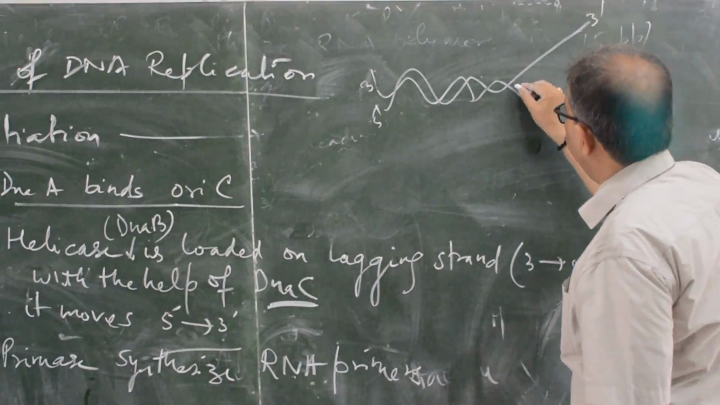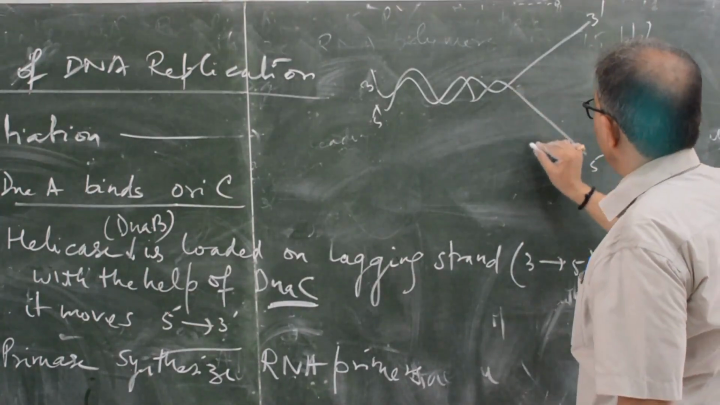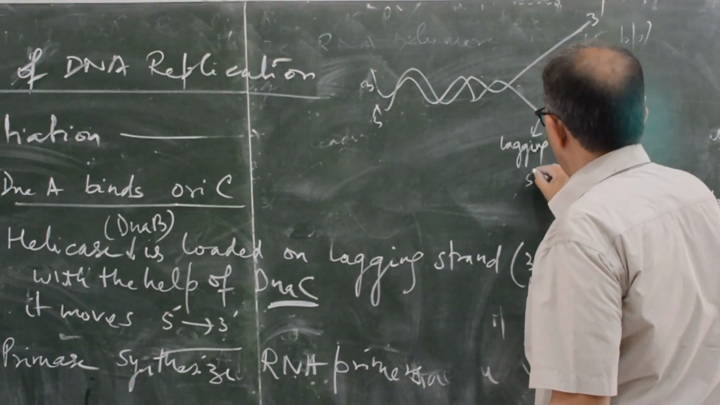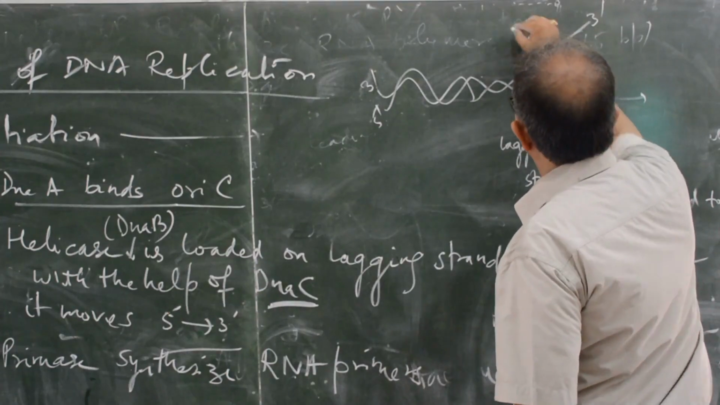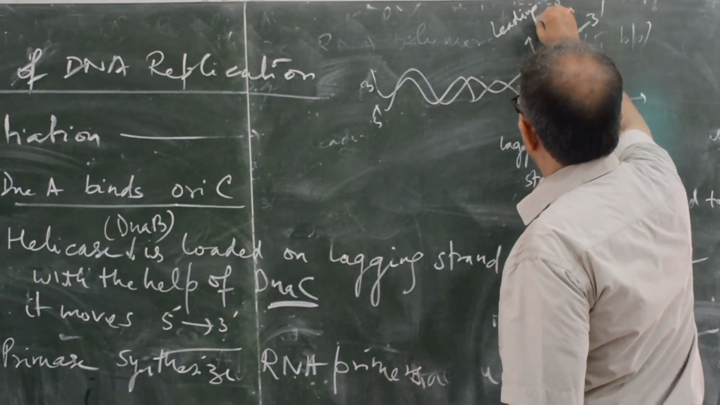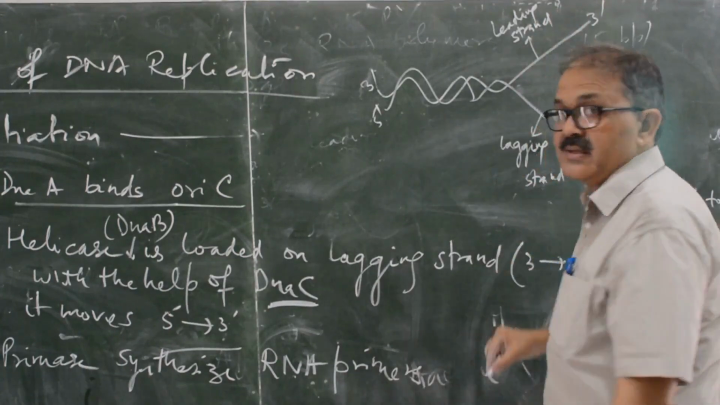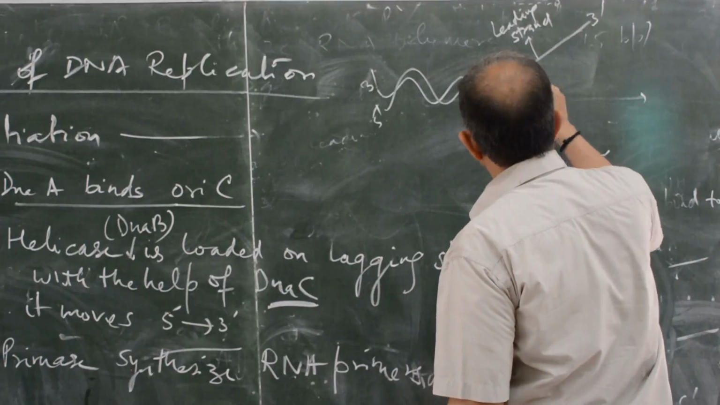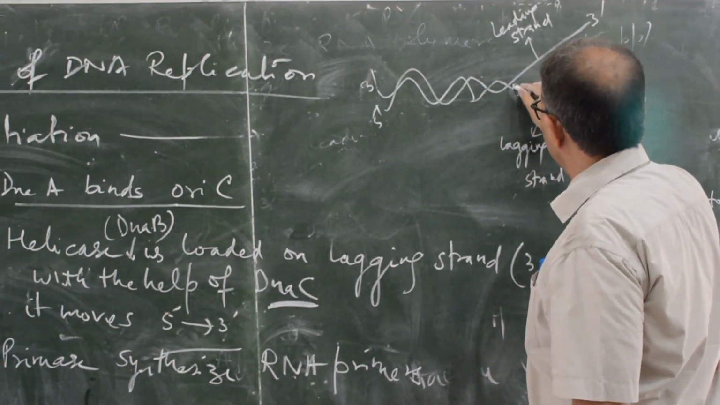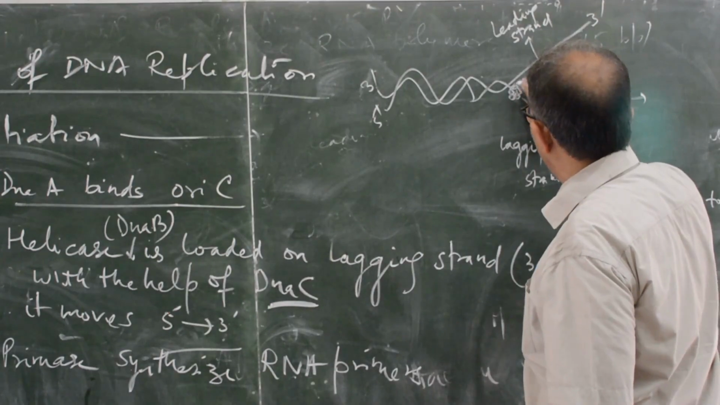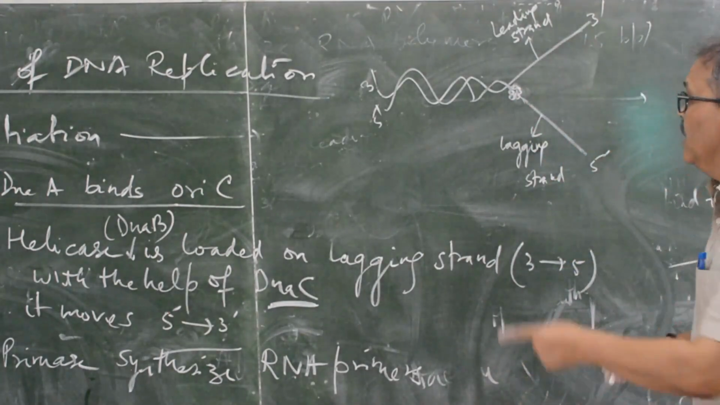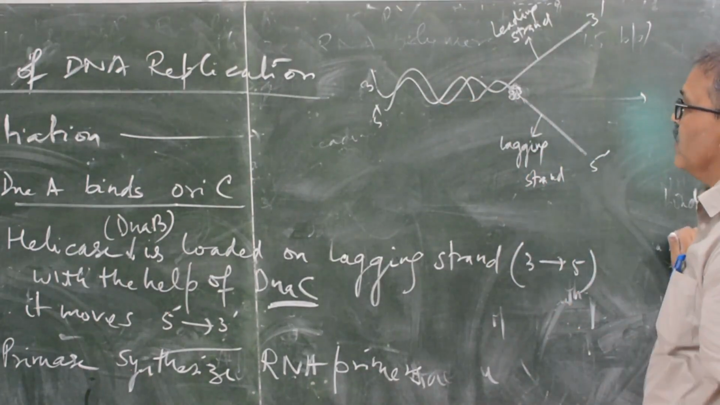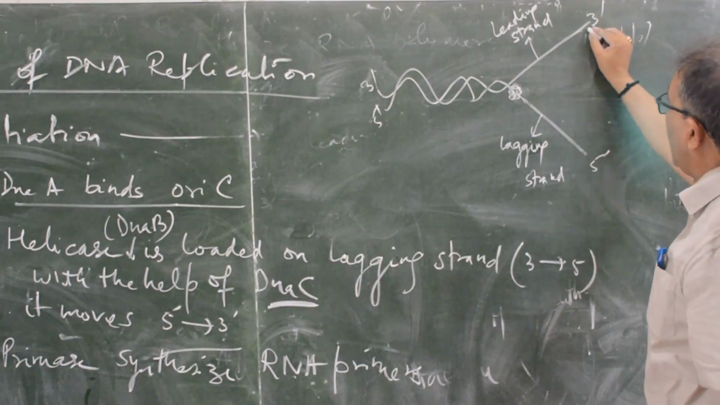There is the helicase enzyme. This is 5 to 3. This is lagging strand. Leading strand. Helicase enzyme is a hexamer. You may draw like that, 1 molecule, 2, 3, 4, 5, 6, like that, hexamer. It will move from 5 to 3, like this. DNA, next.